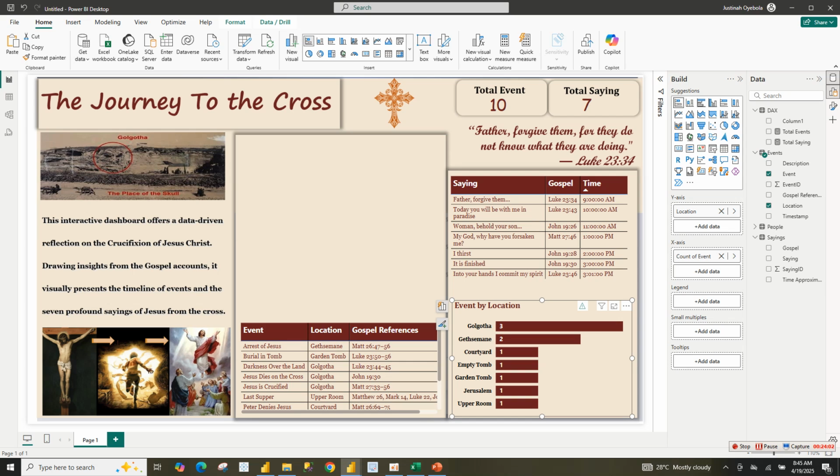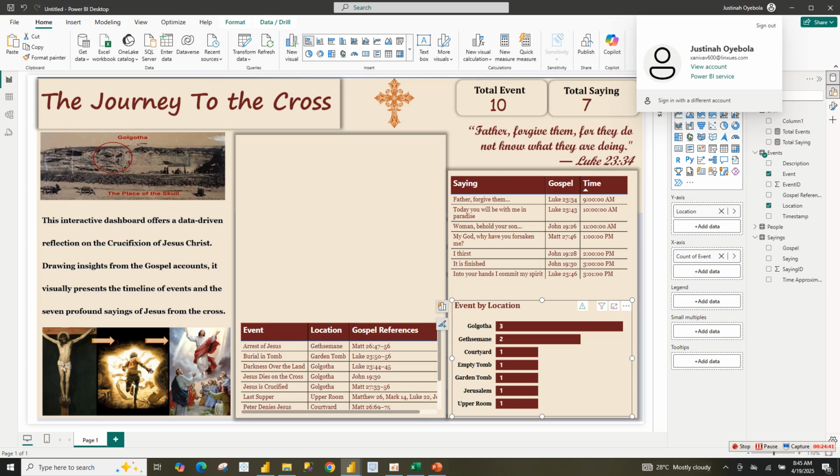So now the next thing that I want to do is this word cloud. So I'm going to get more visual. For you to do so, you must have a Power BI account, sign into Power BI. There's a video that I'm going to be posting next week, so you'll be able to have your own work ID, that's a temporary work ID, to be able to open your own Power BI service or account, for free.